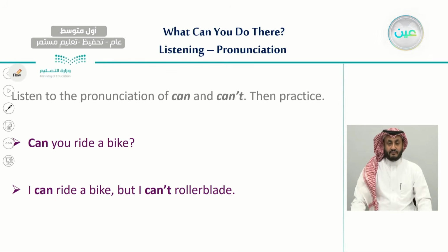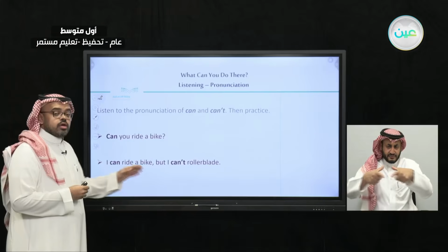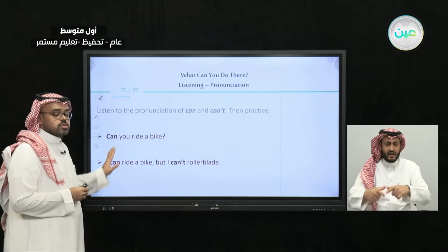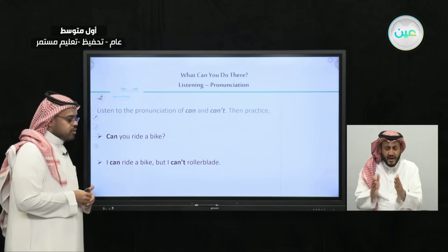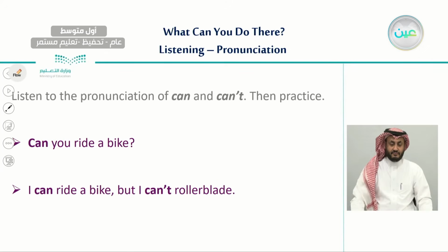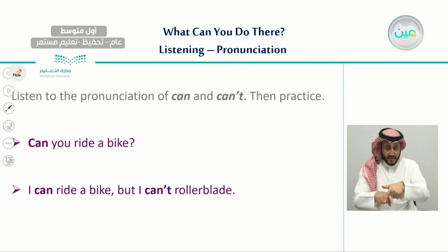So the difference is that with can in the question, we extend it a little bit. Can you? But in a sentence, we say I can, in this way. So I'm going to say it again, and you repeat with me. Can you ride a bike? I can ride a bike, but I can't rollerblade.